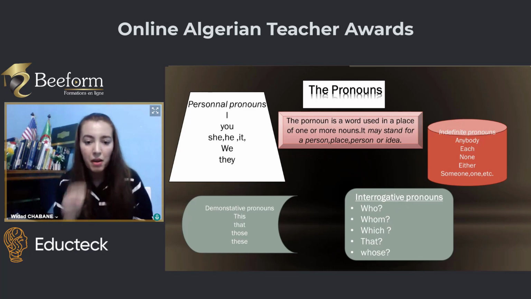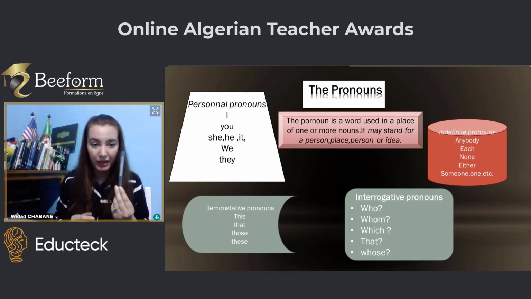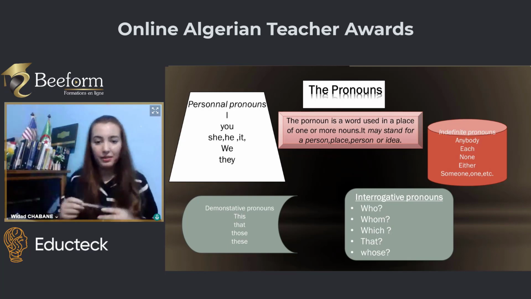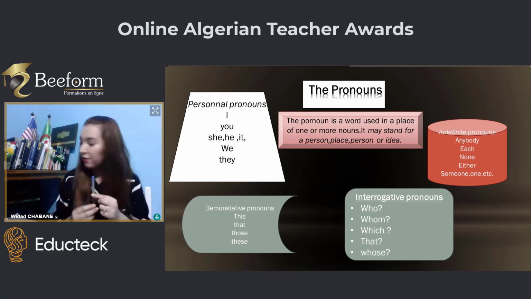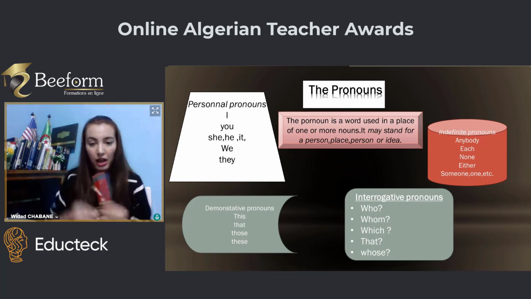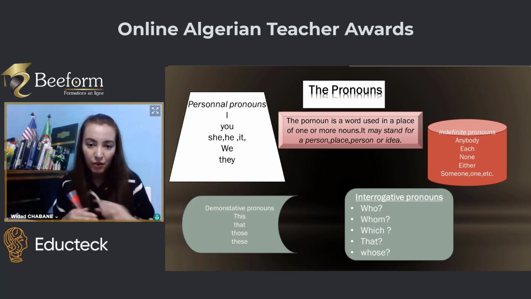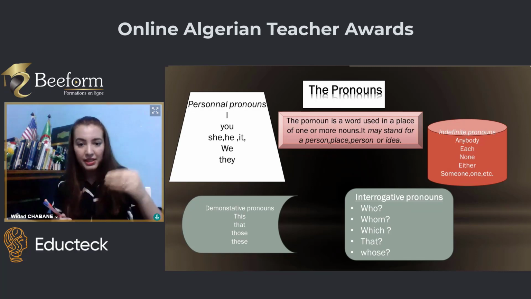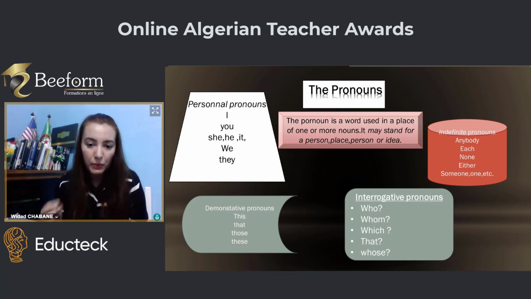Okay. Demonstrative pronouns are used to demonstrate places. For example, this pen is singular, one pen. This pen and this pen are near. When I refer to something far, I say these pens and those pens. I mean this and these for near things, and that and those for far things, to demonstrate. We also have interrogative pronouns, used to ask questions: who, whom, which, that, and whose.